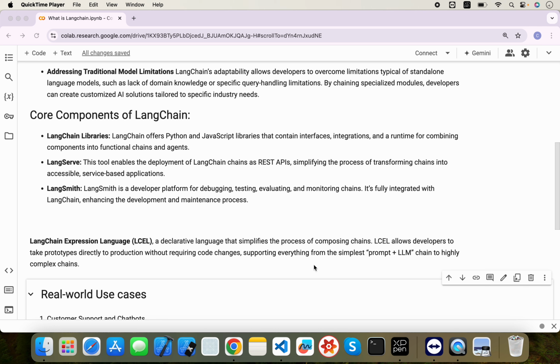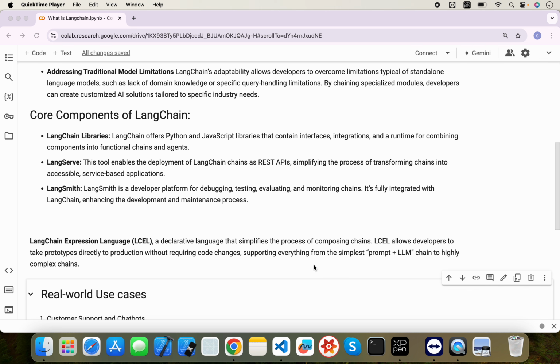And now there is the LangChain Expression Language. When LangChain started in 2022 or 23, there was a different method to create chains. In upcoming videos we will see how to create a chain and what a chain is. But you can think of the LangChain Expression Language as a kind of syntactic sugar for creating chains.